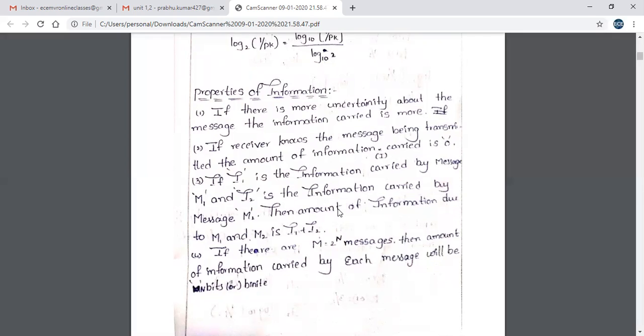If I1 is the information carried by message M1 and I2 is the information carried by message M2, then the amount of information carried by M1 and M2 is I1 plus I2. If there are M equal to 2 power N messages, the information carried by each message will be N bits. So these are all the properties of amount of information.